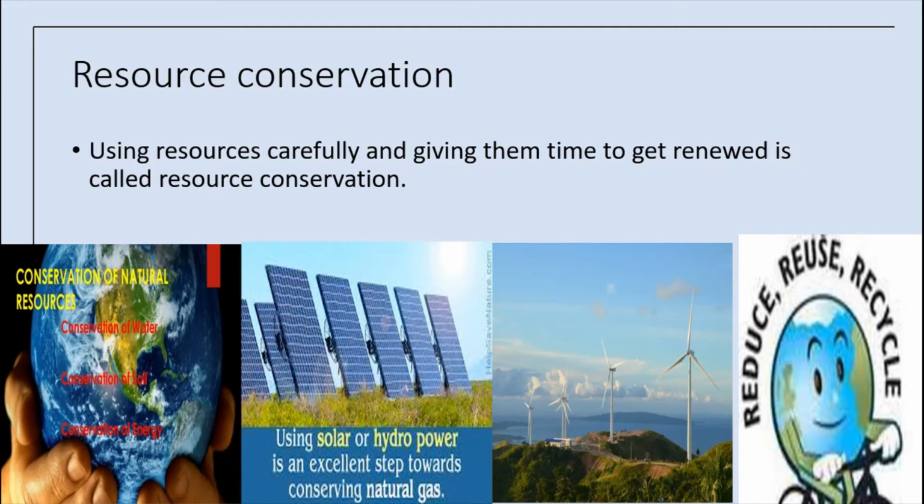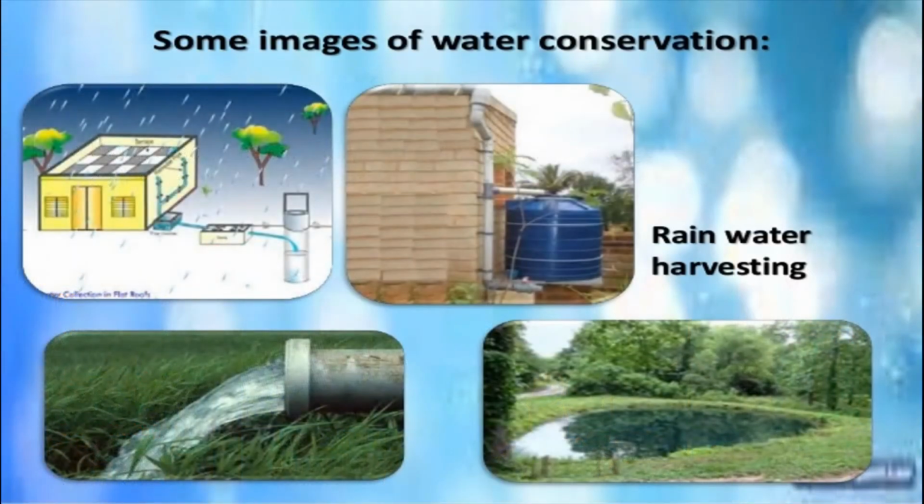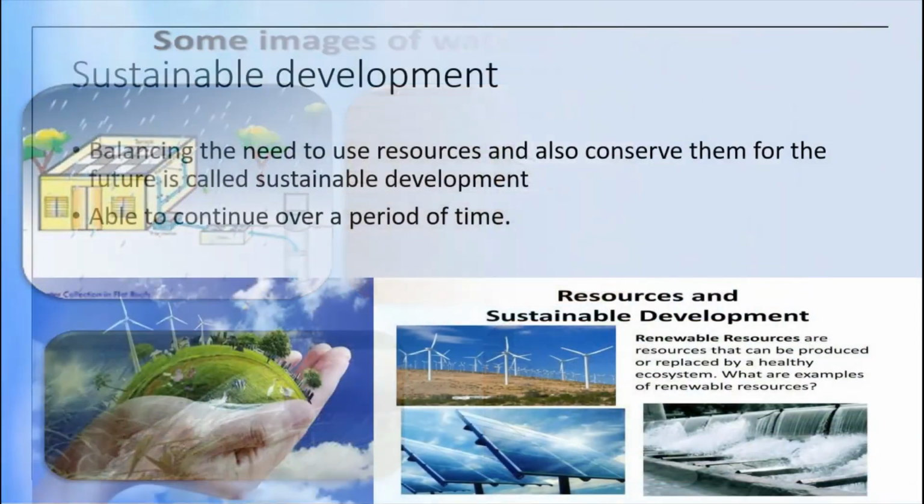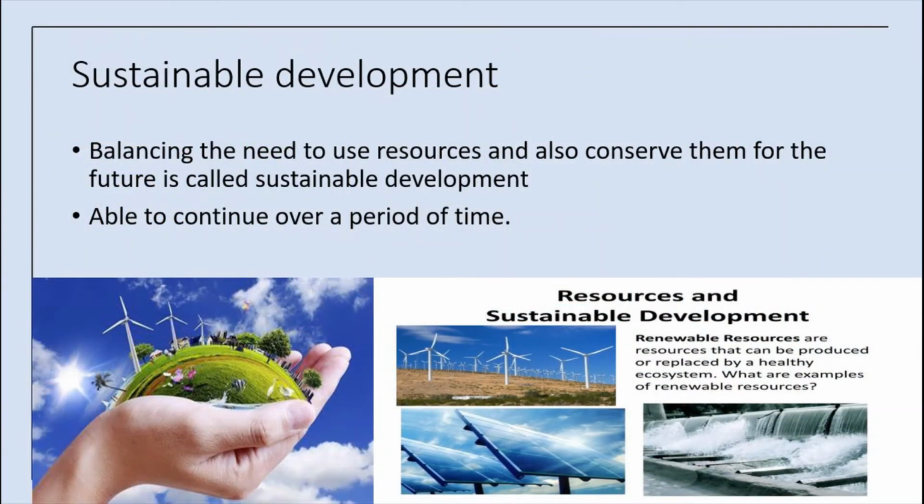Now next we will see sustainable development. Sustainable development itself means using the present-day resources in such a manner that they are available for the future generation. That means balancing the need to use resources and also conserving them for the future is called sustainable development.